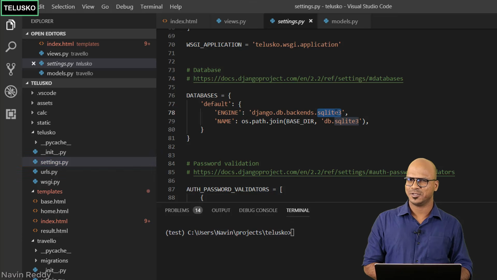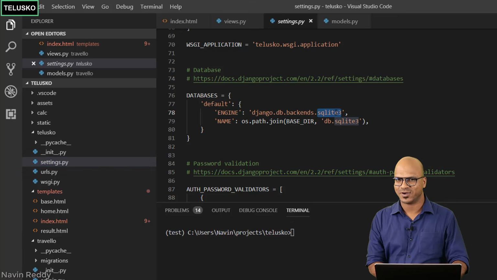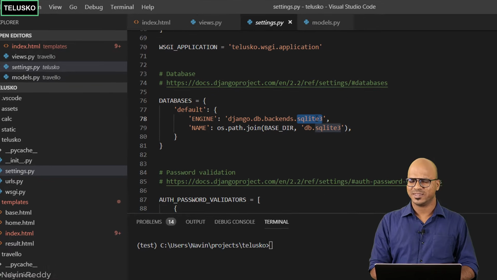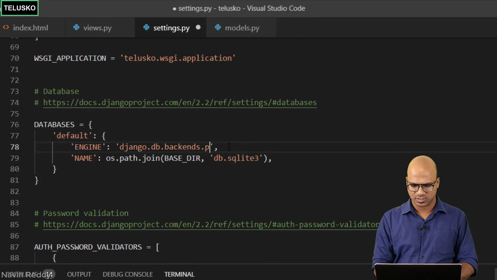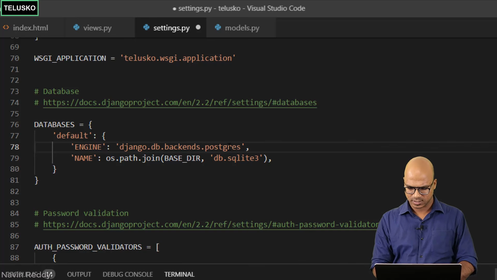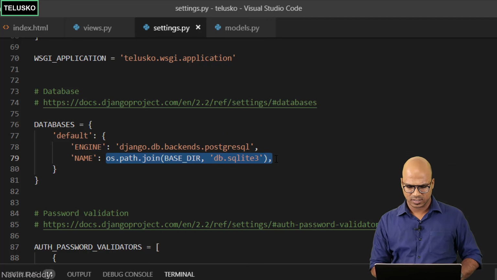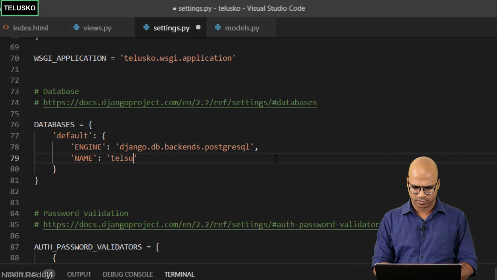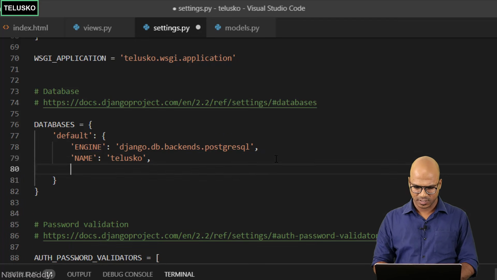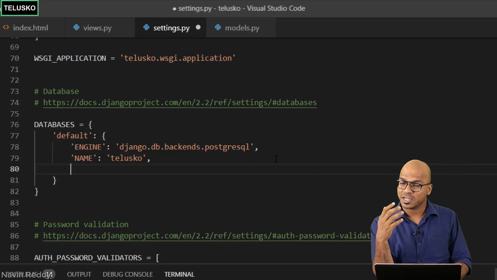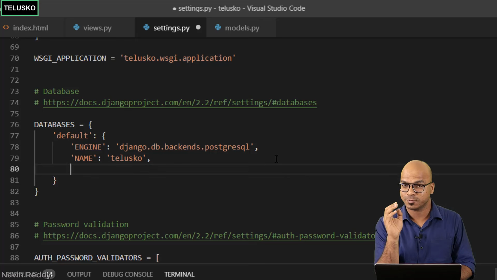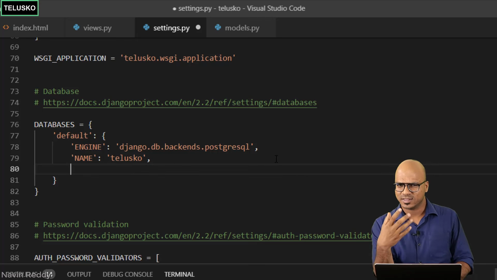Hold on, we are using Postgres here. So we don't want to specify SQLite 3 here, right? So let's make the change. Here we'll say the backend should be PostgreSQL. The database name is Telusko, so we don't need to specify all this stuff. We can simply say Telusko. That's my database name. Let me give a comma here. Now we have to specify something more, because if you want to access your Postgres, we have to specify the credentials as well, the username and password.